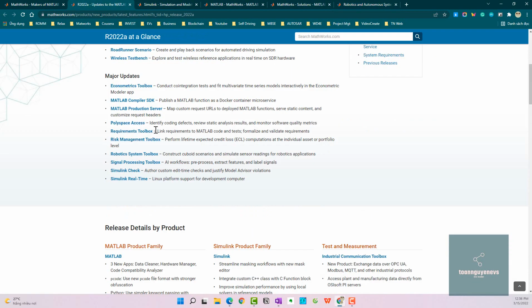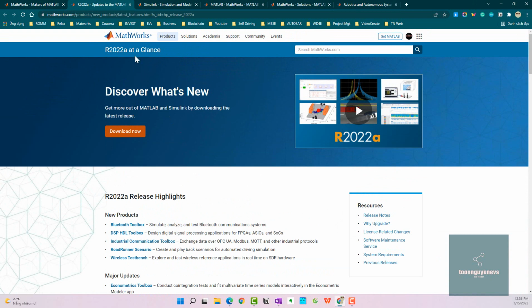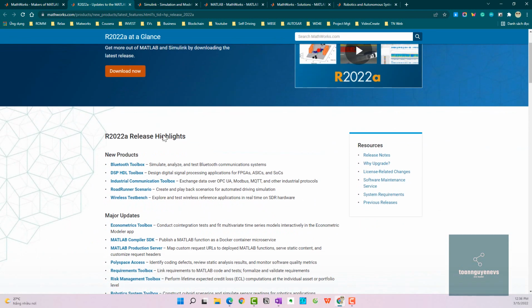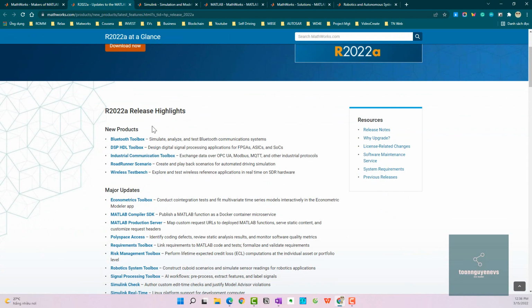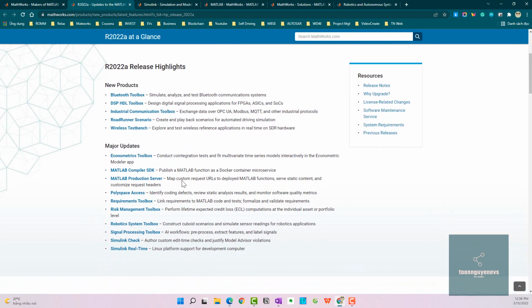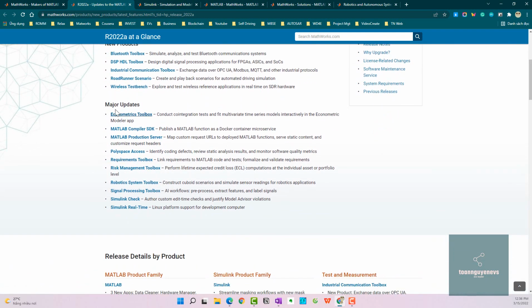Okay, so let's see the update to MATLAB. Here you can see 2022. There is a release highlights section. They introduce new products such as Bluetooth Toolbox, DSP HDL Toolbox, Industrial Communication Toolbox, RoadRunner Scenario, and Wireless Testbench. Major updates focus on Econometrics Toolbox, MATLAB Compiler SDK, MATLAB Production Server, Polyspace, Requirements Toolbox, Risk Management Toolbox, Robotics System Toolbox, and others, Simulink Check, and Simulink Real-Time.